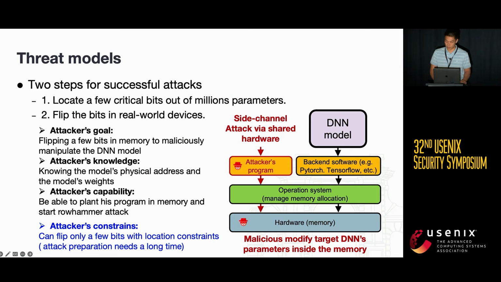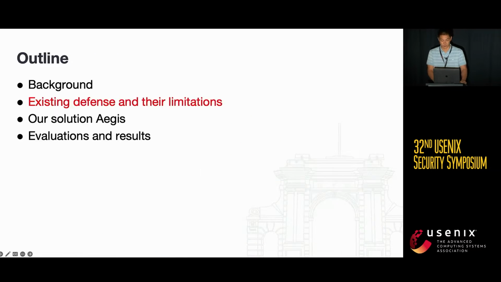We assume that adversaries have the ability to conduct these two steps and present their model here. The attacker's goal is to flip a few bits in memory to maliciously manipulate the model. We assume the attacker knows the model's physical address and the model's weights. Furthermore, he is able to place his program in memory and start a Rowhammer attack. Note that attackers can flip only a few bits, since flipping a bit is a time-consuming process.